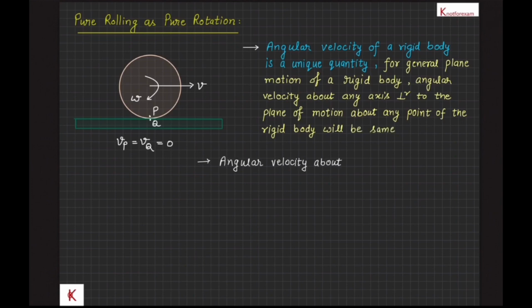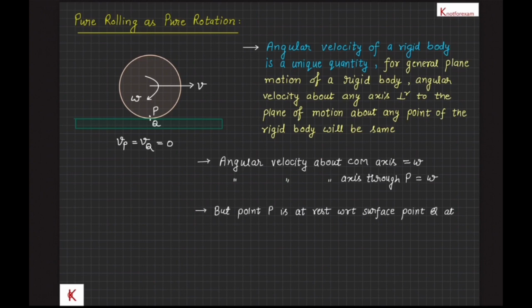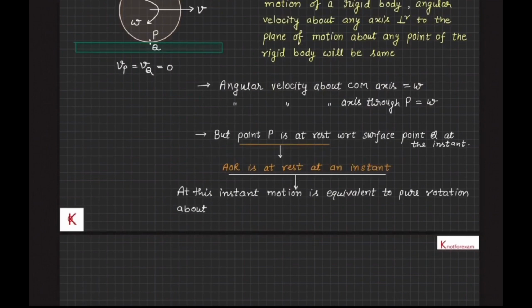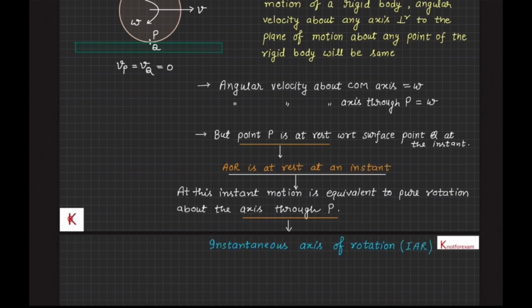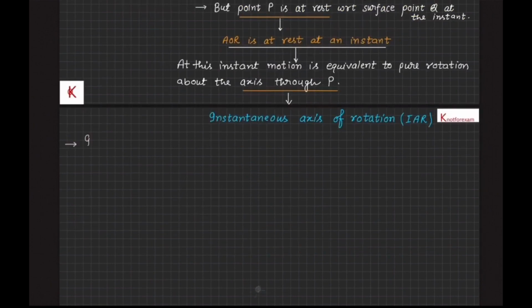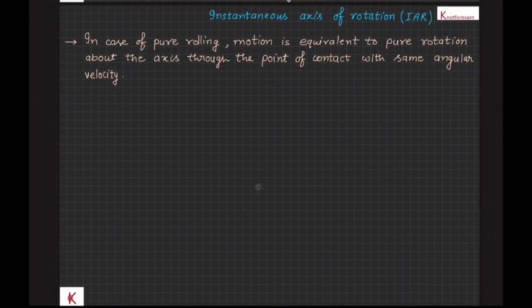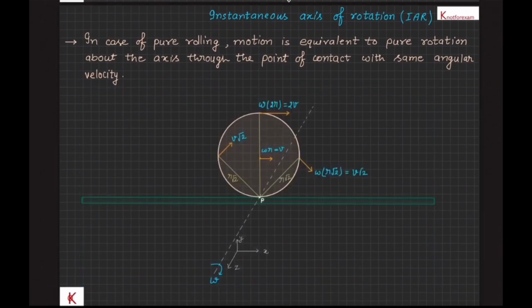Since angular velocity about the center of mass axis is omega, the angular velocity about the axis passing through P will also be omega, but point P is at rest with respect to surface point Q at that instant. Therefore, the axis of rotation will also be at rest at that instant. Therefore, at that instant, motion is equivalent to pure rotation about the axis through P or Q. This axis is called the instantaneous axis of rotation. If we sum up this understanding, then we can say that in case of pure rolling, motion is equivalent to pure rotation about the axis through the point of contact with the same angular velocity. Now we can see that this is equivalent to a pure rotation. Then we can find the velocity of any point by the relation r omega, and also the direction of this velocity, in the same way as in the case of pure rotation.